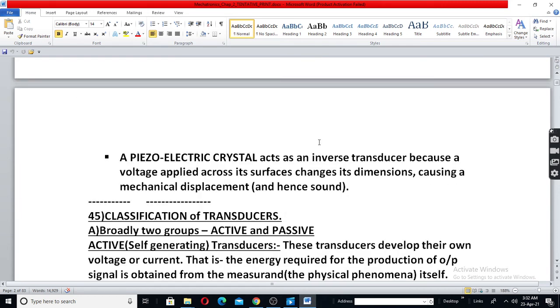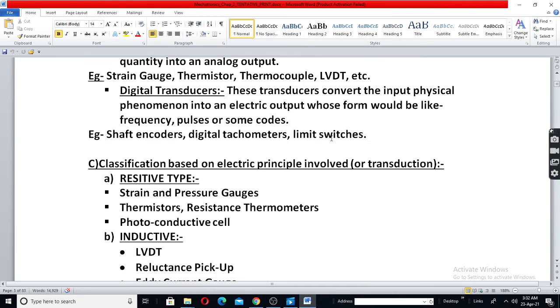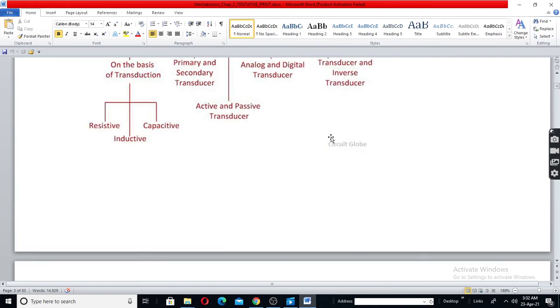More you will learn as you study. Classification of transducers: all these things are given in the notes. You can study yourself.